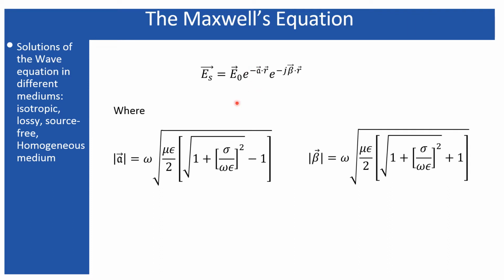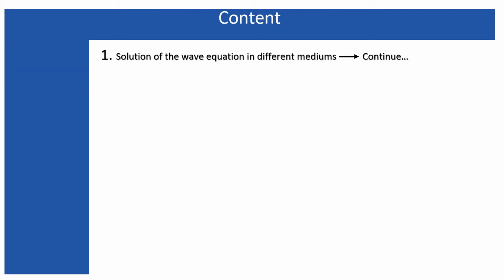And finally, since this is a vector, the magnitude of this vector attenuation constant was represented by this expression, and the magnitude of this phase constant was represented by this expression. Now, the analysis was not completed in my last lecture, so I will continue from here. I am just continuing in this lecture.